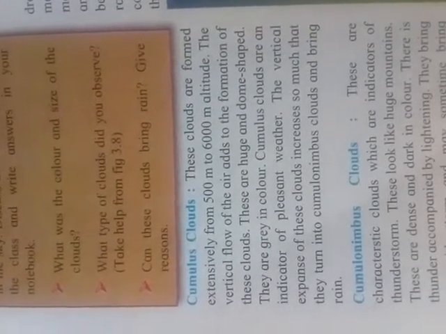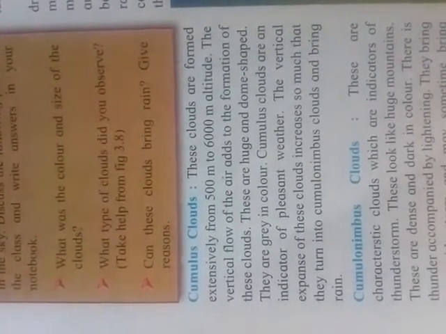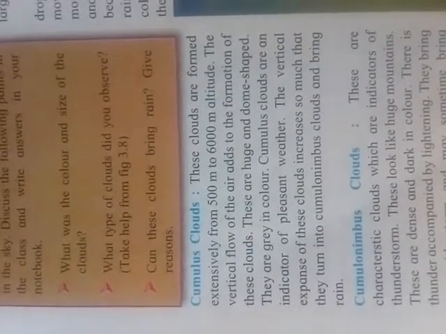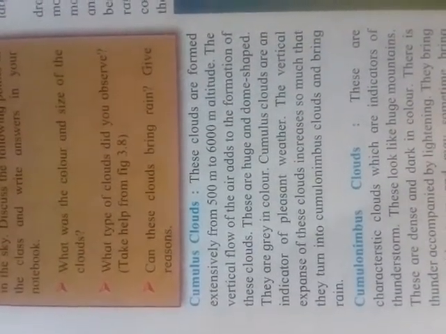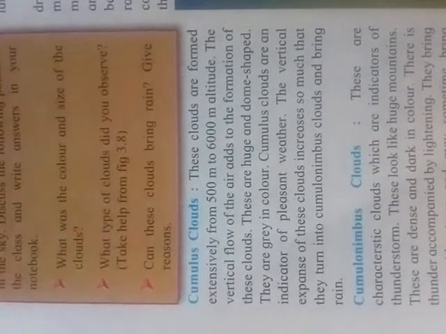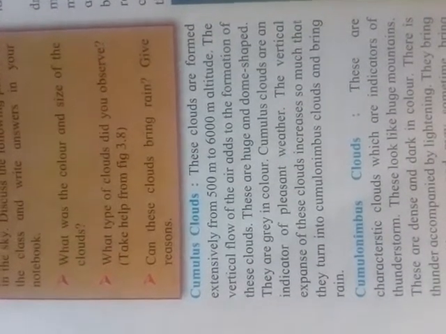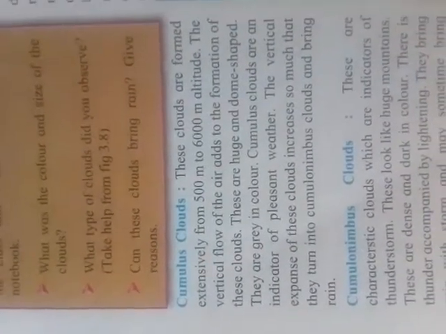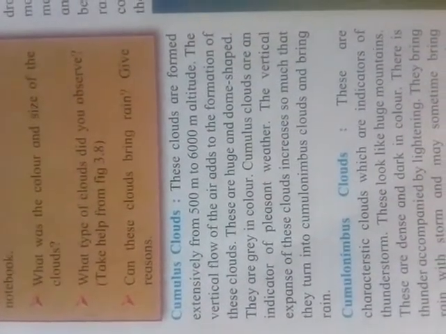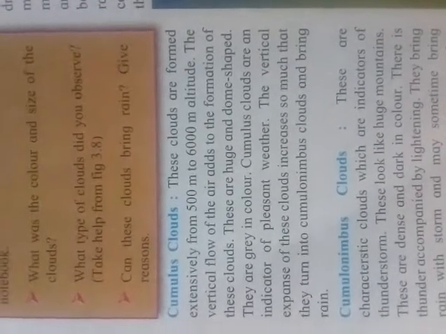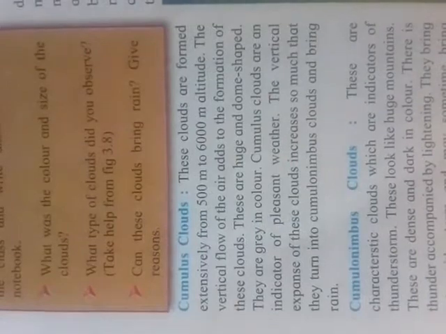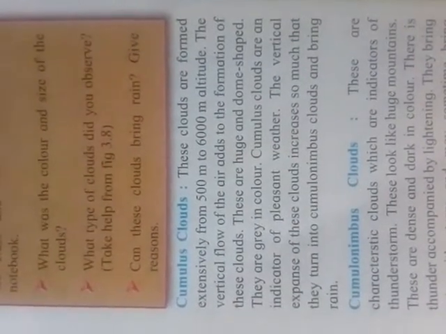cumulonimbus clouds and bring rains. As the cloud expands and increases, it is converted into cumulonimbus cloud and brings rains. You understand? Cumulus cloud, what is the color of the cumulus cloud? Gray in color, extensively formed from 500 to 6000 altitude, huge and dome shaped, and the indicator of pleasant weather.